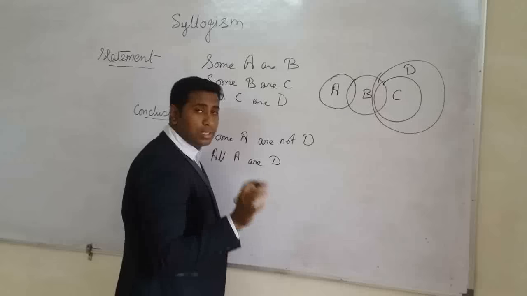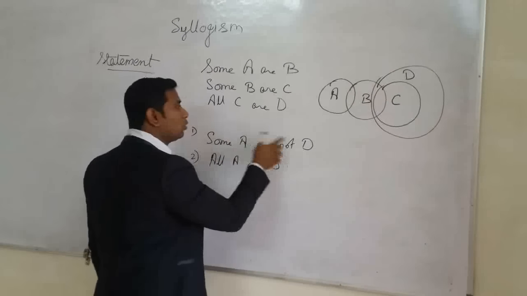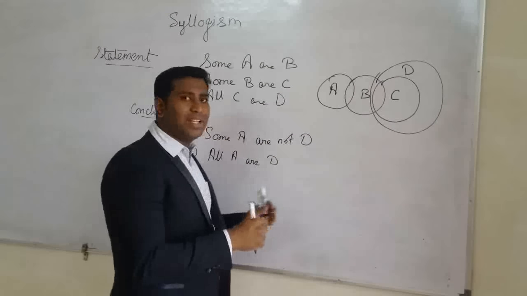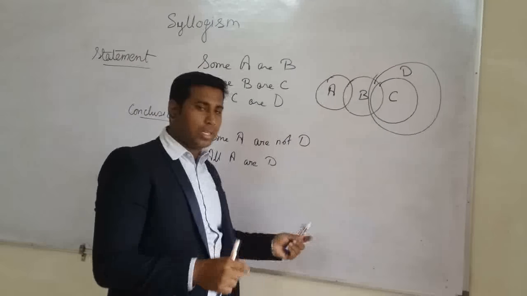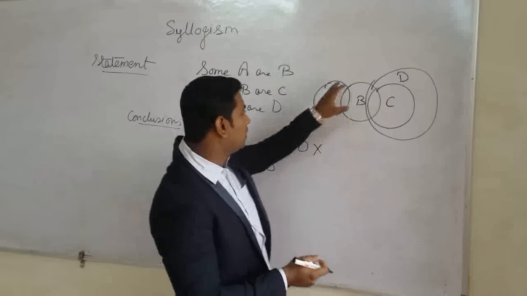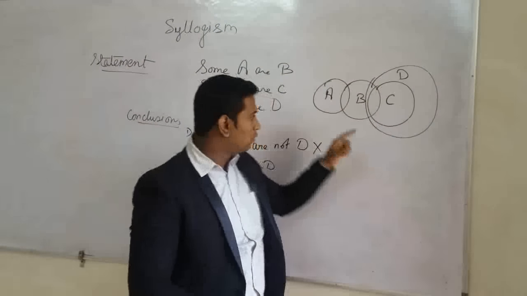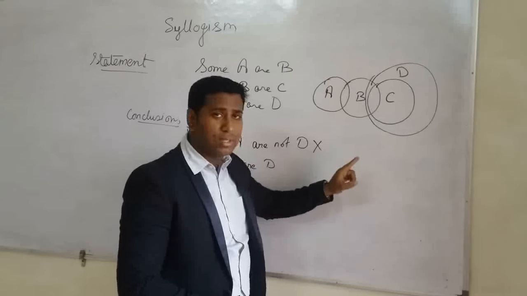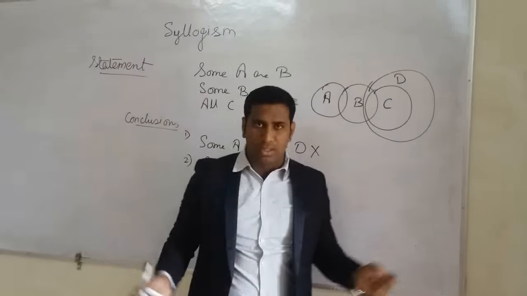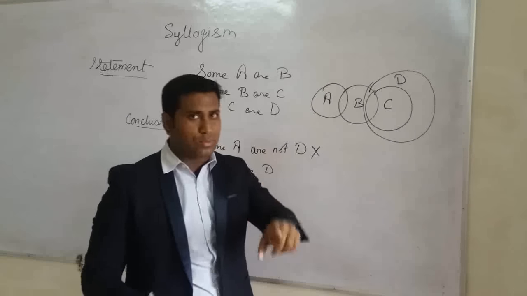But dear students, remember that when there is no relation given between two of the elements, then you cannot say it is negative or it is positive. Here it should not be following because there is no relation given between A and D. If there is a relation given between them, then we can give the answer. But if there is no relation given, it will always be wrong. You have to remember that.